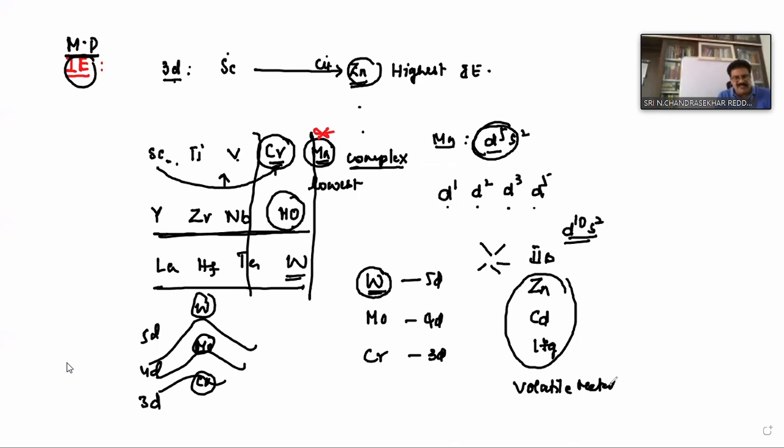Which group elements have the lowest melting points? Second B. Therefore, these are called volatile metals. Why are their melting points and boiling points low? Because of completely filled D and S subshells. So this is about melting points.